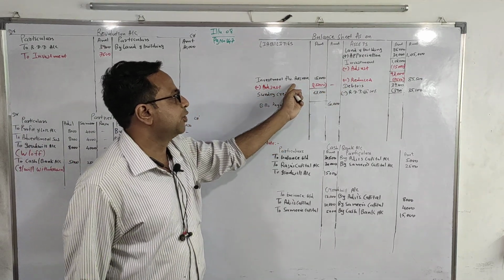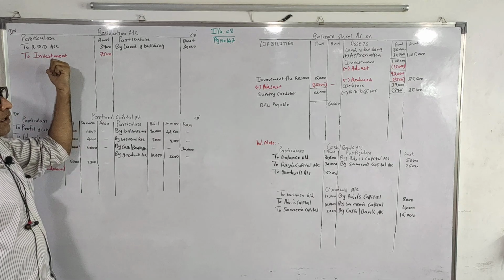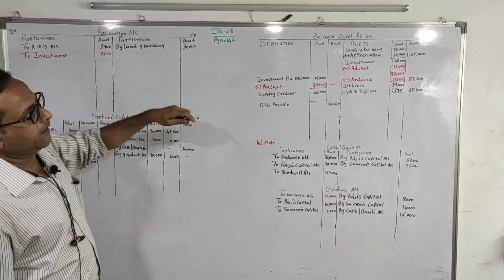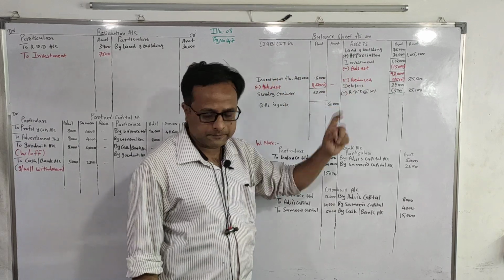15,000 will be adjusted from the fluctuation reserve, and the balance 7,500 will transfer to the revaluation account debit side, and that is why we have left 3 lines over here to cover both parts.